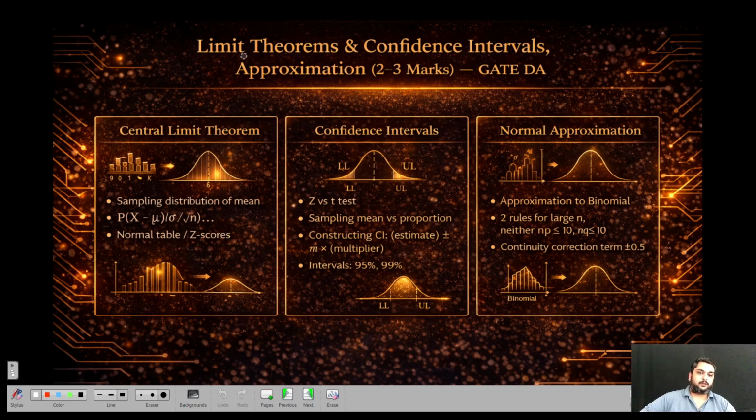Then, based on the approximations of the central limit theorem and confidence interval, you may expect one question. That will be very simple. Again, it is nothing but standard normal distribution. Some properties are to be understood here: central limit theorem properties, confidence interval properties, and how approximation is done to normal distribution. They are not very complex because in your syllabus hypothesis testing is not introduced. Only the basic requirements are given here.